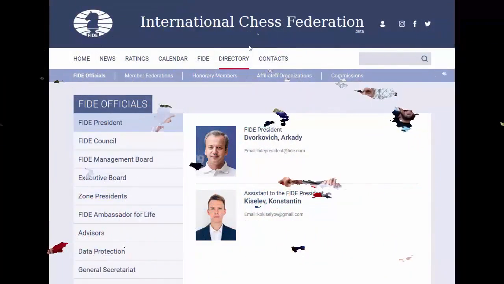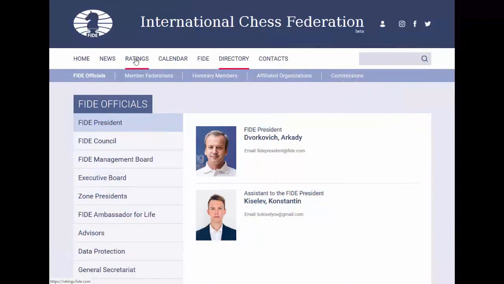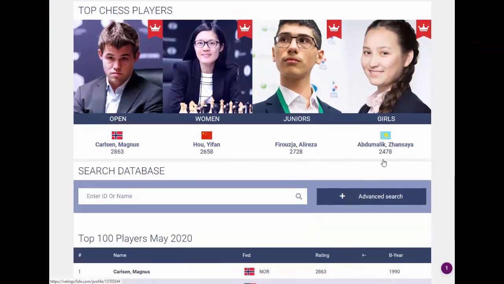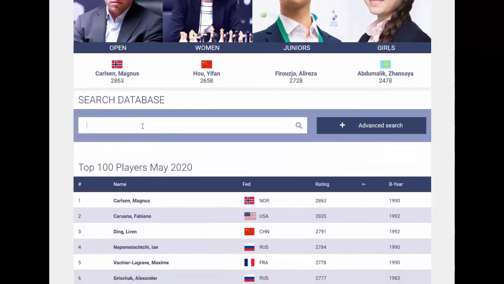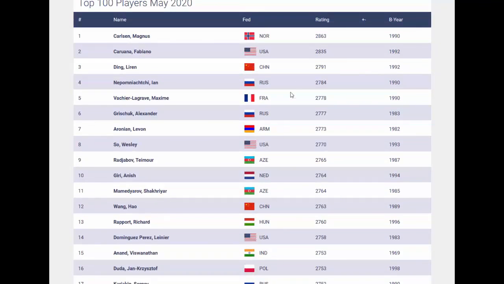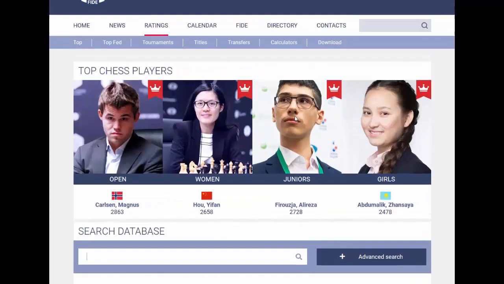Another interesting thing about this page is you can go here on ratings, and here you can see the first male, the first person in the world who has the biggest rating. This is Magnus Carlsen. Then you can see the best female player, the youngest players, and if you scroll down you can search here for a name or an ID or something. You can see the best players in the world, their ratings, etc.